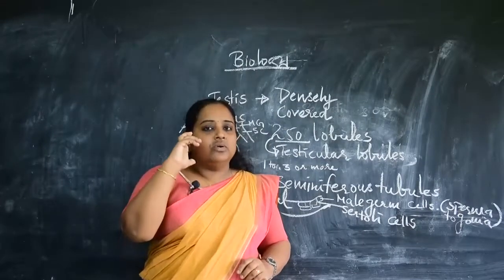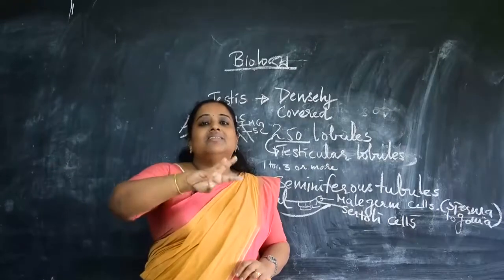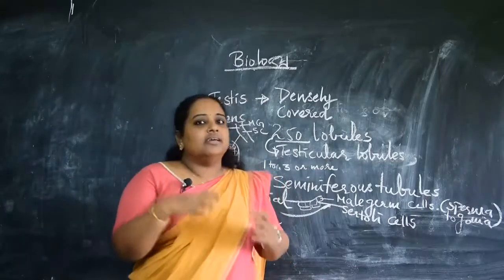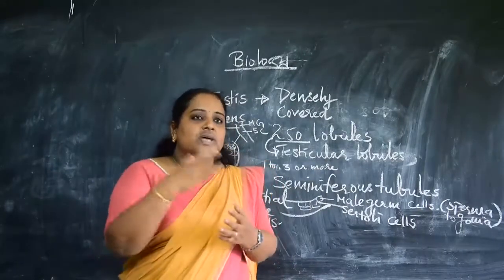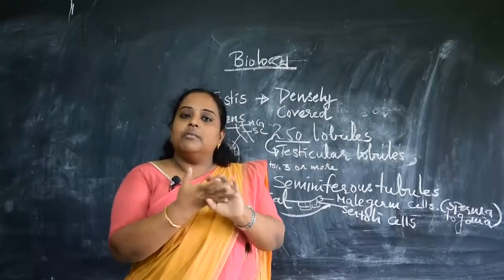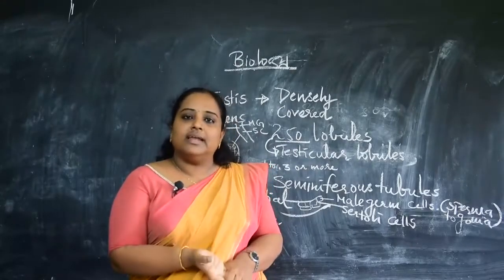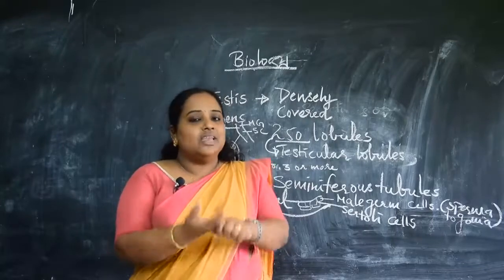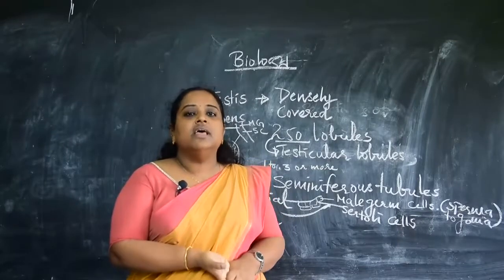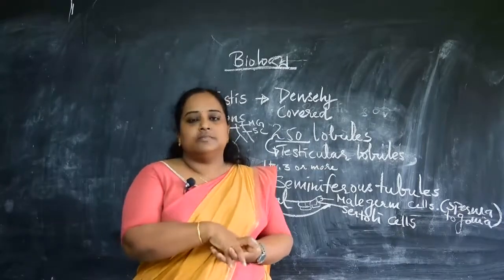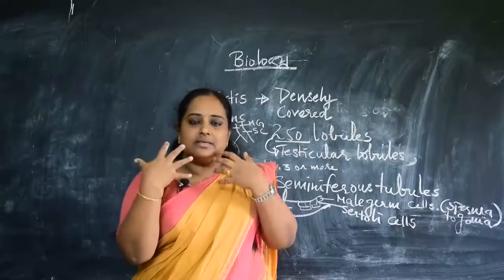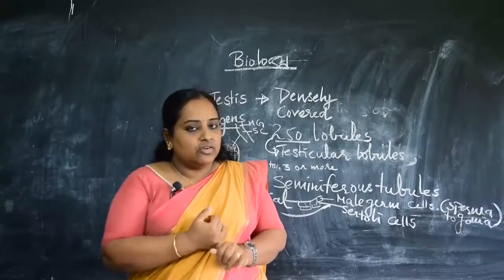Apart from these, there are three accessory glands and other ducts also. The accessory glands are the prostate gland, bulbourethral gland and seminal vesicle. These three glands secrete secretions that mix with the sperm, and mainly help in the motility of the sperm.